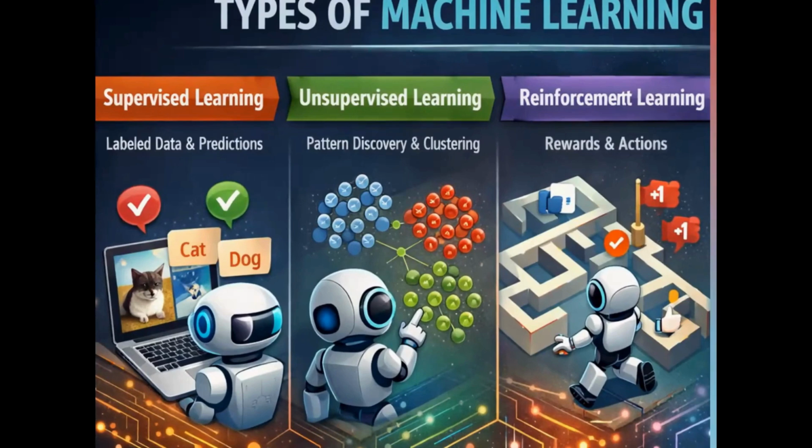Types of machine learning. There are three main types of machine learning. First is supervised learning, where the model learns from labeled data. Second is unsupervised learning, where the model finds patterns in unlabeled data. And third is reinforcement learning, where a system learns by interacting with an environment and receiving feedback. Each type is used for different kinds of problems.